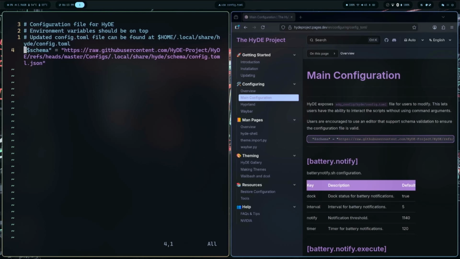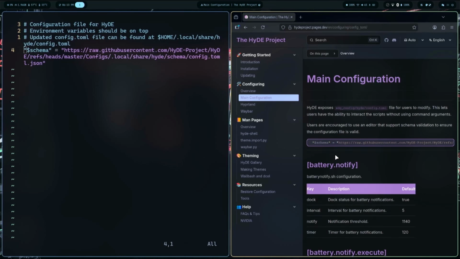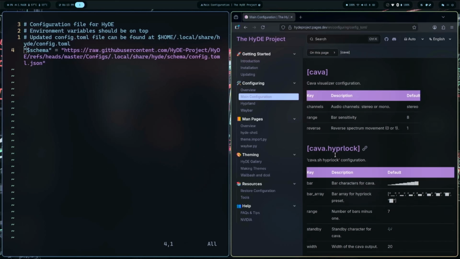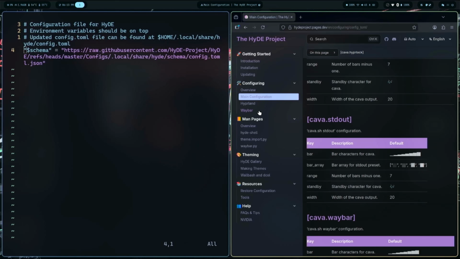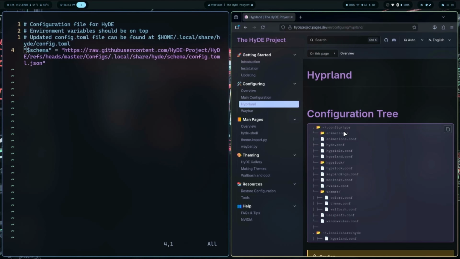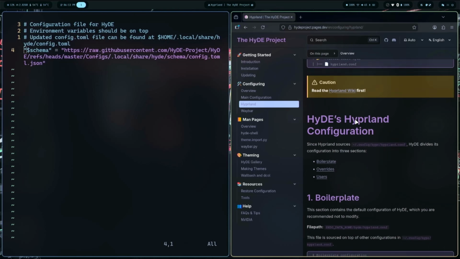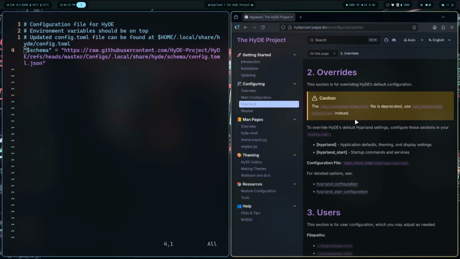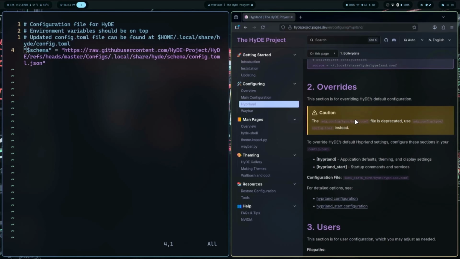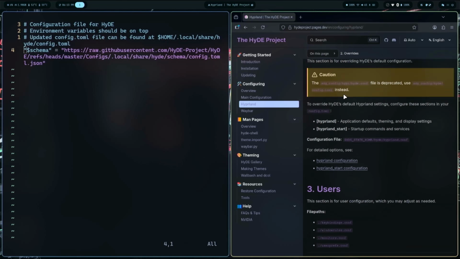And there's various different settings we can go through and learn about and change the actual HyDE setup or configuration. For Hyprland, we go to config.hypr like normal. And yeah, that's where we do edit all of our Hyprland configuration. Anything that we set in that config.toml that we just looked at will override Hyprland.